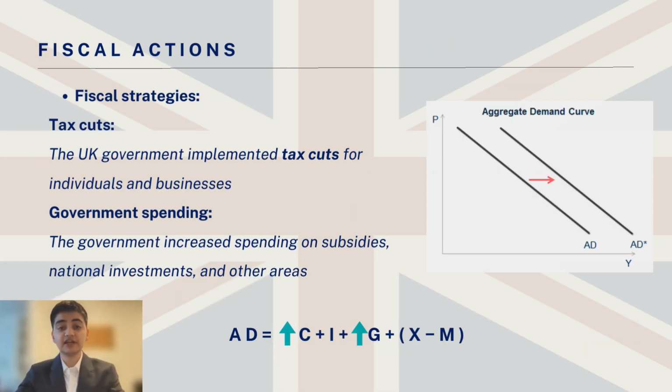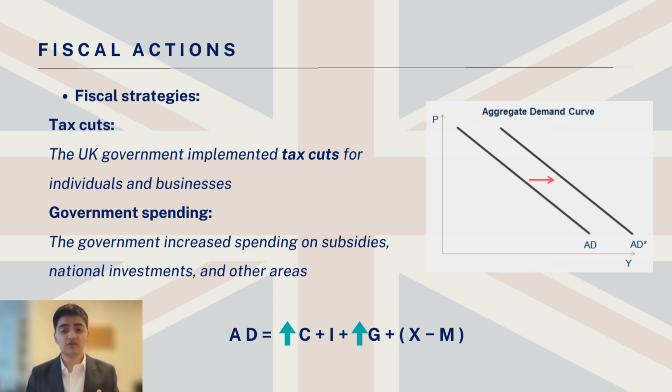Several fiscal actions by the government through 2021 and 2022 can be blamed for rising and persistent inflation. In 2021, the government began to put the economic recovery plan into action. On the tax front, the UK government was cutting taxes directly or indirectly on individuals and corporations. For individuals, rising disposable income means more consumption, while for businesses, the tax credit leaves more money to invest in R&D. Tax deductions increase aggregate demand.